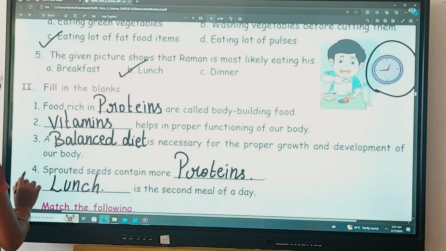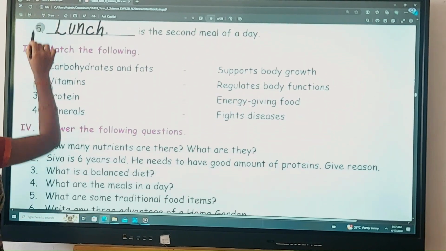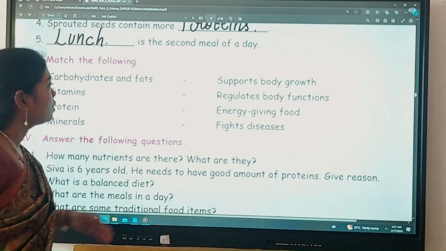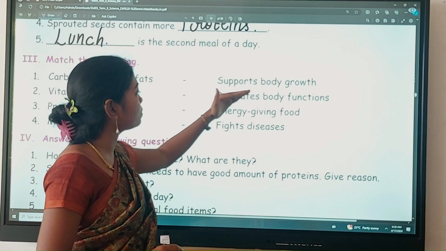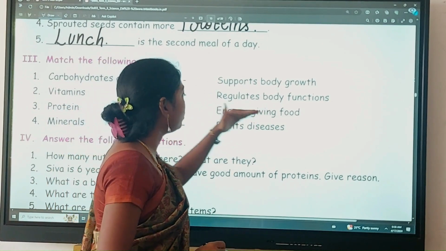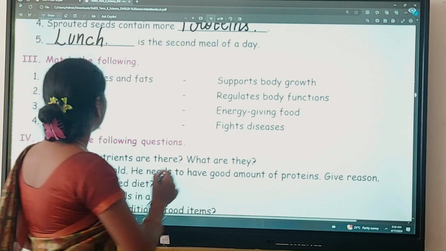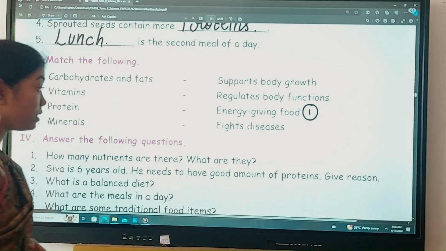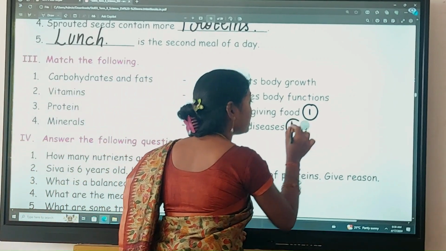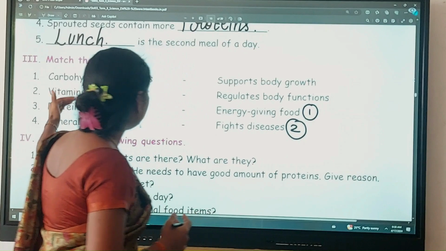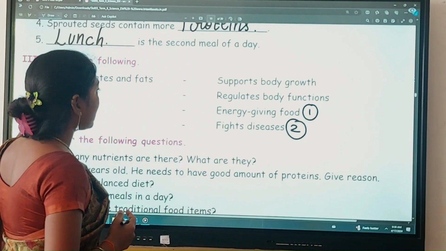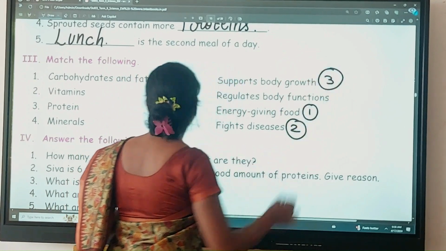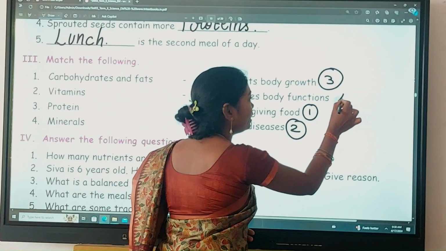Okay. And moving to the third Roman numeral, match the following. Carbohydrates, proteins, minerals, vitamins: supports body growth, regulates body function, energy giving food, fights disease. Carbohydrates are energy giving, and vitamins fight disease because, as you know, vitamin C fights against the germs. Okay, so vitamins fight disease. Proteins and minerals. Protein supports our body growth, and minerals regulate the body function.